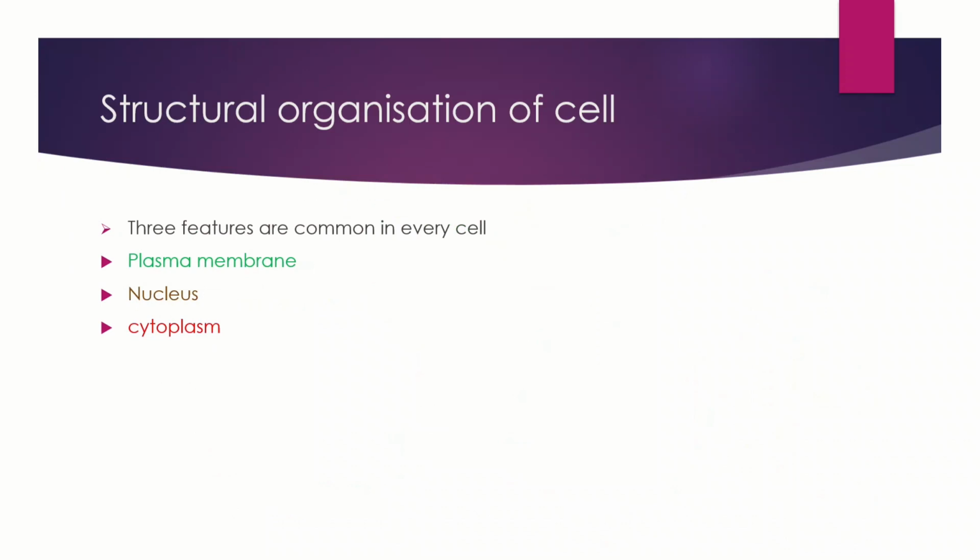Okay. And next, the structural organization of cell. We have seen the image of a cell, and we have seen many structures inside a cell. Then we're going to see what those structures are and what their functions are. Three features are common in every cell. If we take two different organisms, the cells of those two different organisms have three common features: plasma membrane, nucleus, and cytoplasm. In plant cell, there is plasma membrane, and also in animal cell, there is plasma membrane, nucleus and cytoplasm. What are the functions of these three common features?